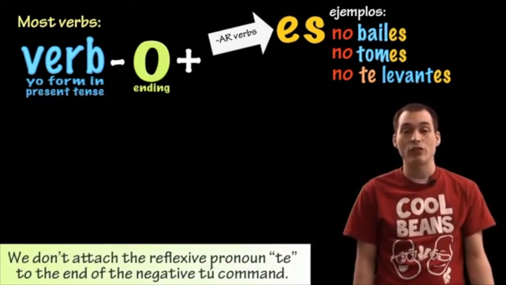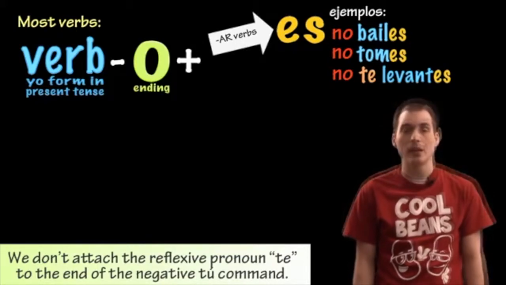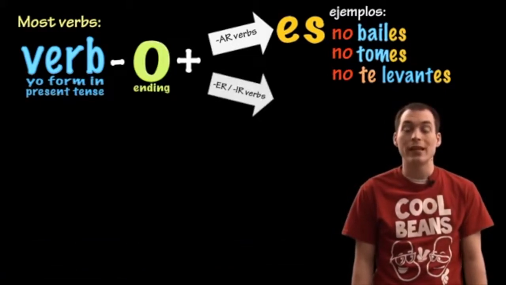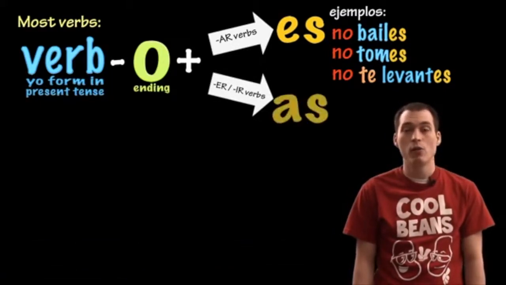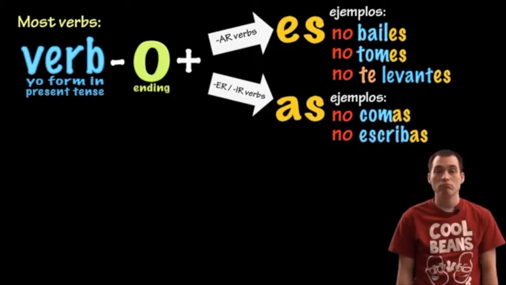Notice that we don't attach the reflexive pronoun te, like we do for the affirmative tú commands. Instead, it's going to have to go before the verb phrase, like it usually does. And for ER and IR verbs, we'll add AS to the end. Por ejemplo, no comas, no escribas.